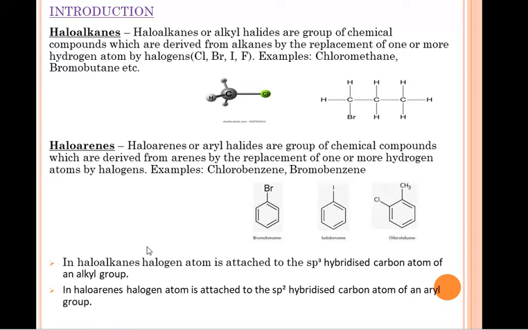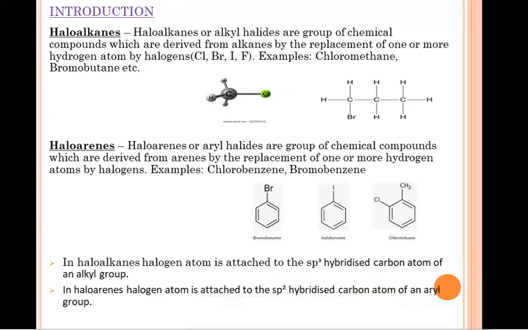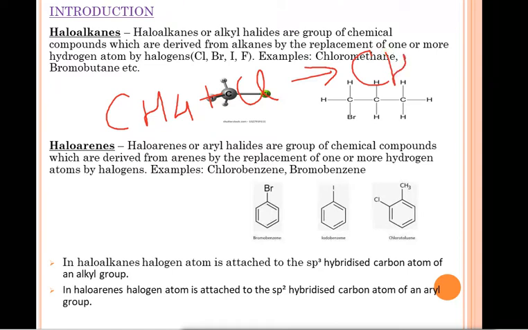So first of all, we should know what are haloalkanes and what are haloarenes. So first of all, we'll start with haloalkanes. From the name, you can understand that haloalkanes means a halogen group is attached to the alkane. Haloalkanes are those compounds in which a halogen is attached to the alkane by the replacement of one or more hydrogen atoms. For example, methane, CH4. In this, I want to substitute one hydrogen with chlorine. So which compound will I get? I will get CH3Cl. One hydrogen atom is replaced by one chlorine.